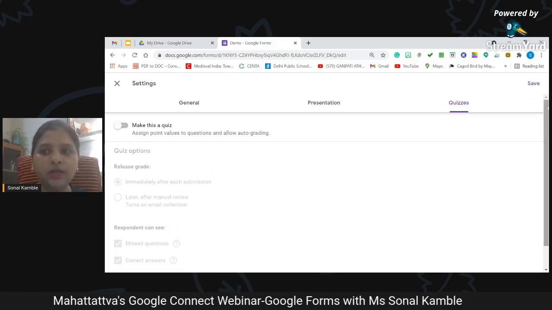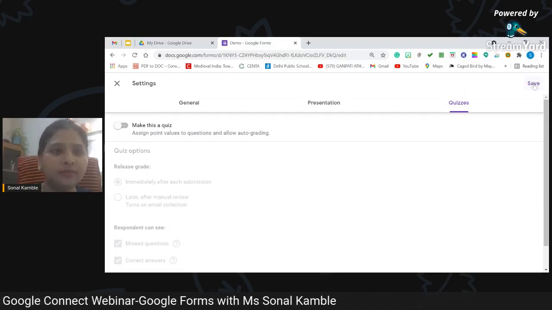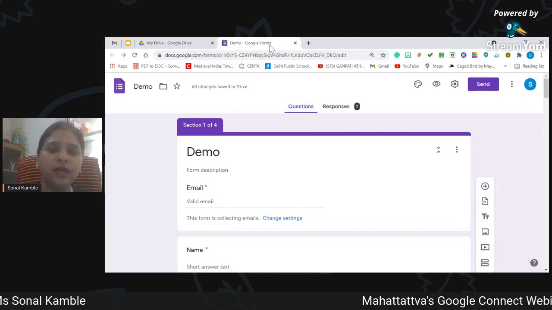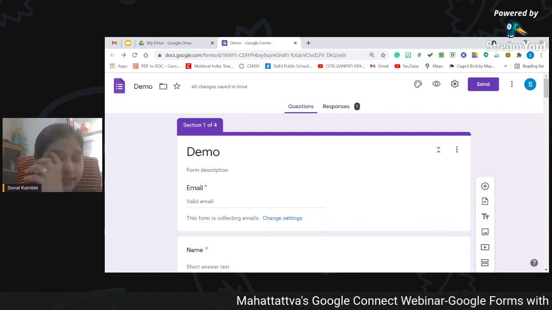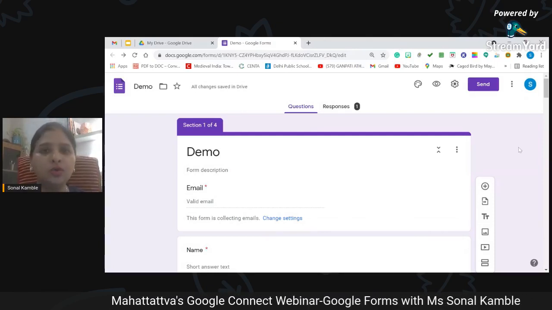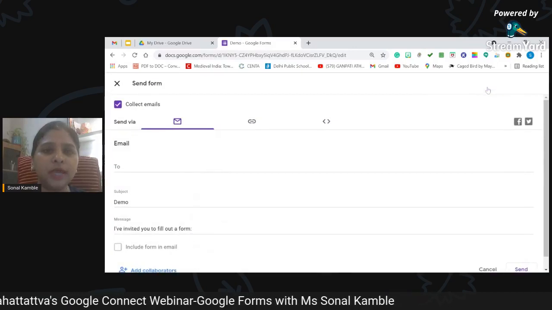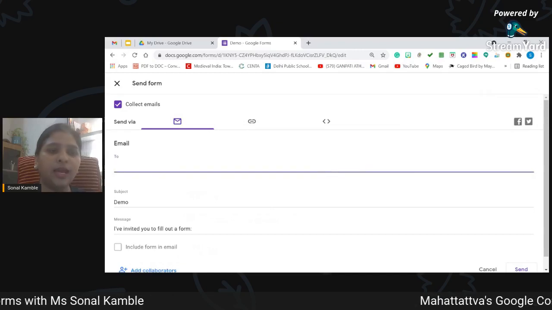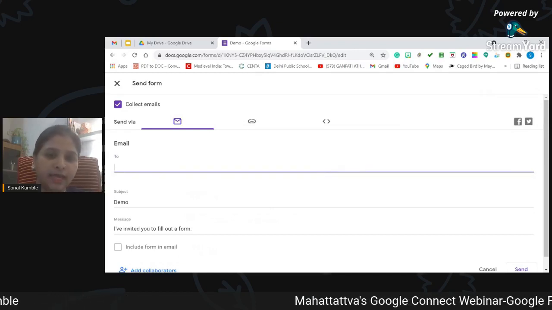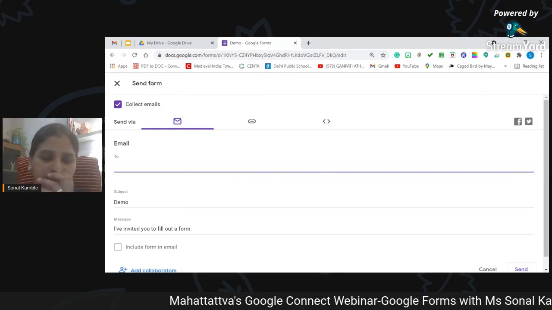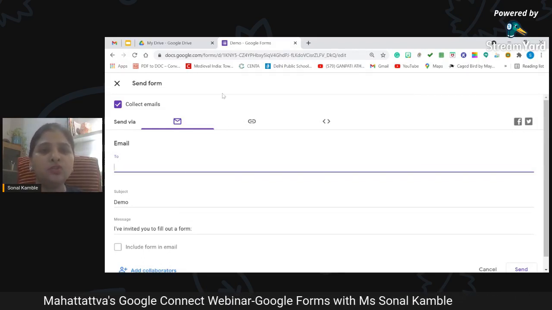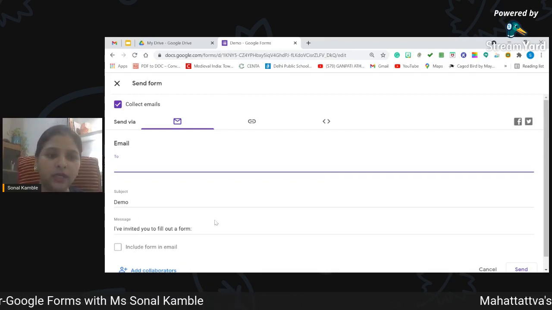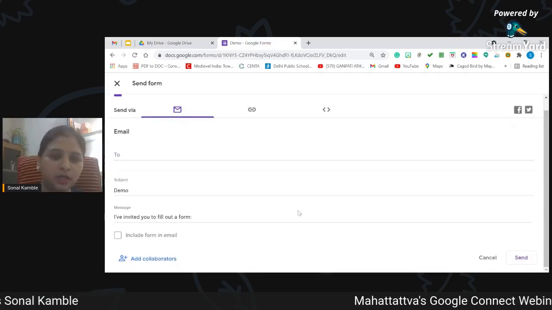I have told you how it can be done, and now I'm going to save this. Once the form is ready, we have previewed it and we are happy with what we have made, it's time to share it with users. So how to do it? Just click on the send button, and here we have other options available. It is either by email, if you have a group of people, like Google Groups, you can directly mention the name of that group. Or if you wish to send it to only selected people, put their email IDs here, and you can attach the form along with them in this email.